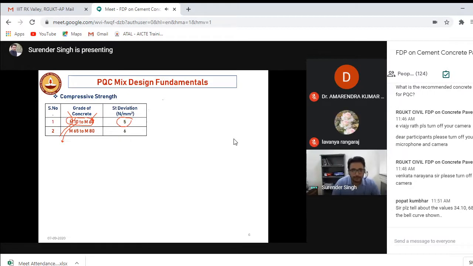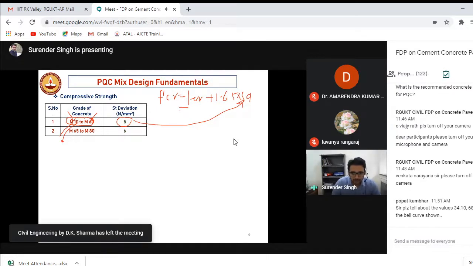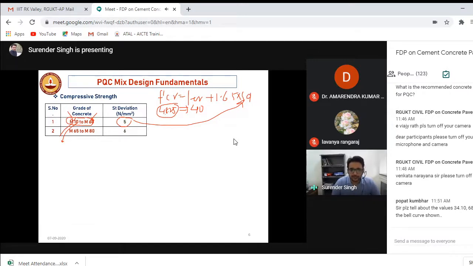So again, if you use that formula, f'ck target is equal to fck plus 1.65 into standard deviation. So the standard deviation will be 5 here, and then the contractor asks you for 40, you do it, then your value will be 48.25. That means in the laboratory you have to design for 48.25, and then at the site it will be achieving 40 MPa.